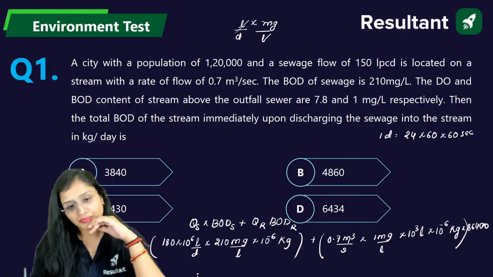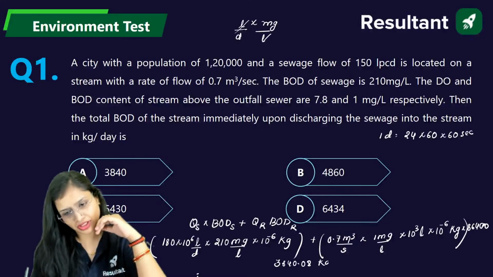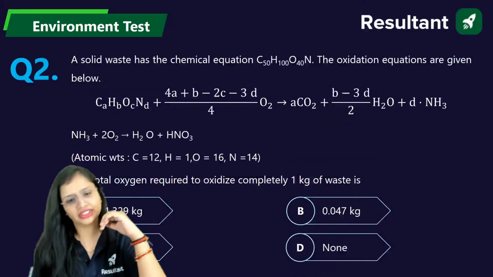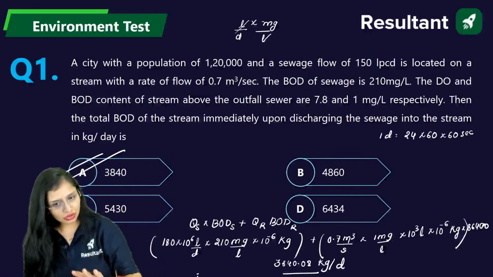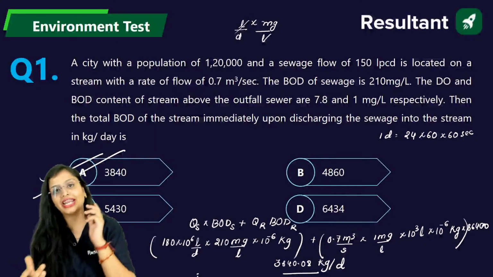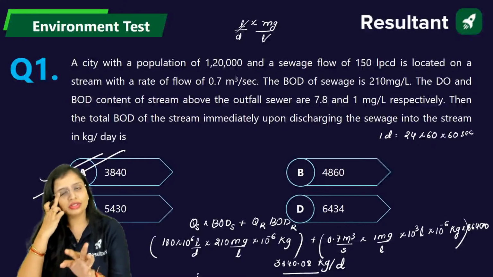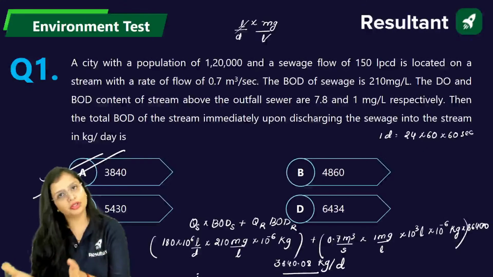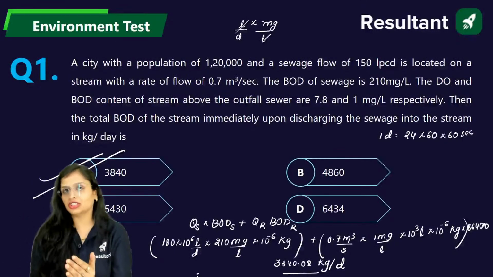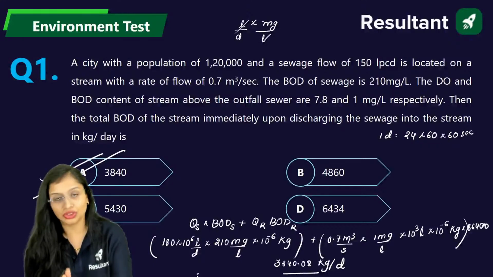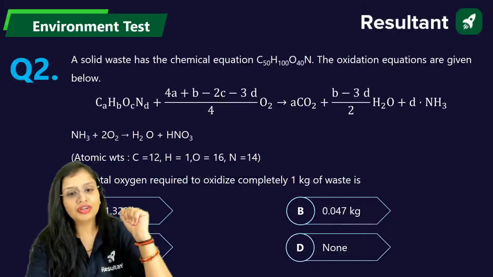Solve it fast. You will be getting 3840.08 kg per day. So if we talk in terms of the nearest integer, it will be 3840 kg per day. So this is the first question. Only mistake you can make is you can calculate BOD mix, but kindly check out the unit. In the question, it is not asking you discharge of sewage into BOD of sewage plus discharge of river into BOD of river upon discharge of sewage plus discharge of river. No, it is not asking you that in the question. So remember that.